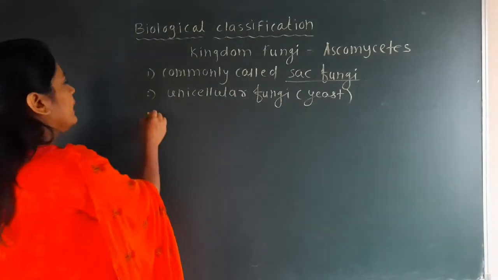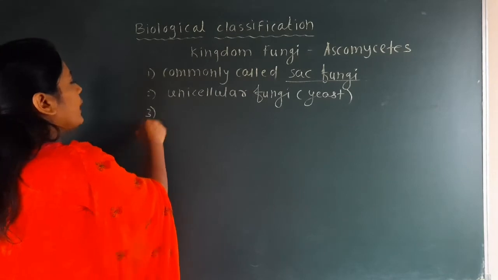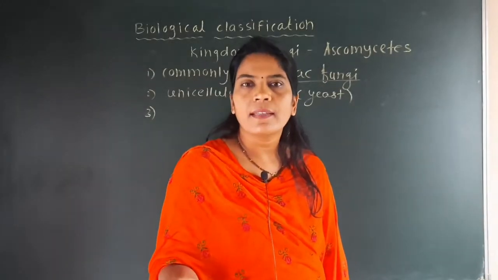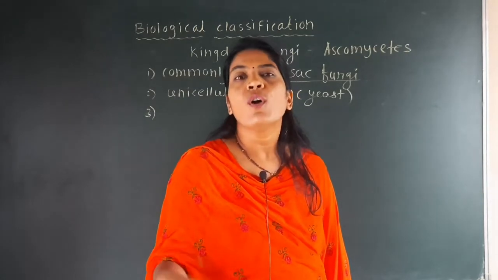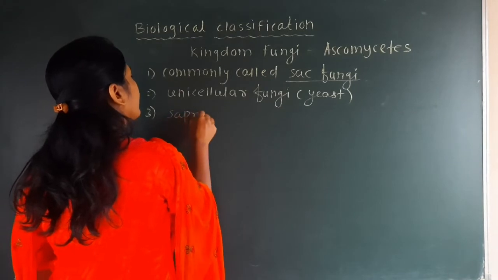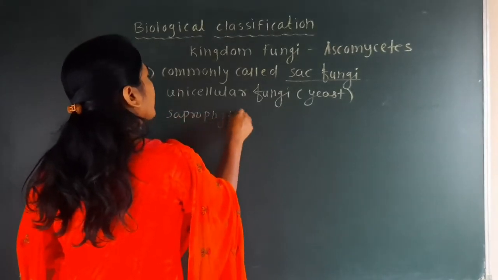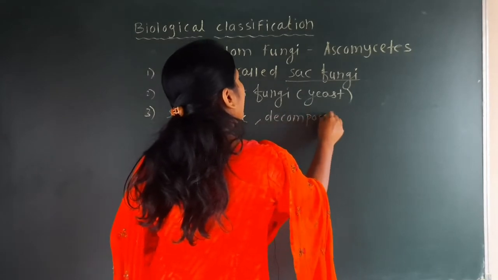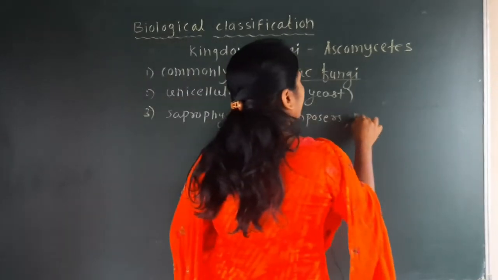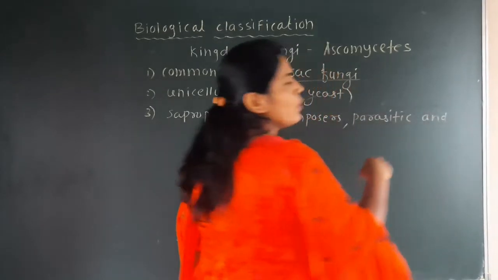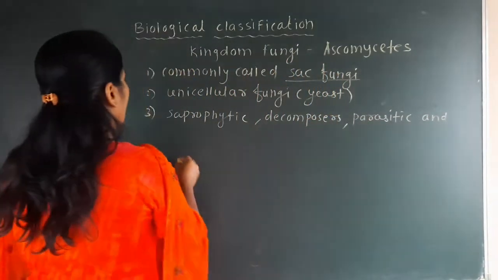Third one is its habitat, where they are found. They are saprophytic, decomposers, parasitic, and coprophilous.